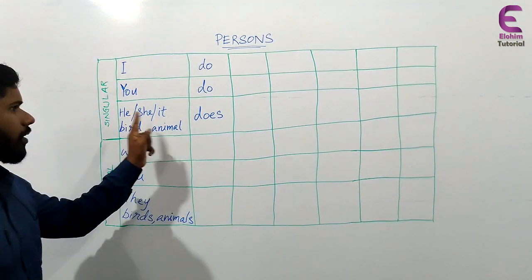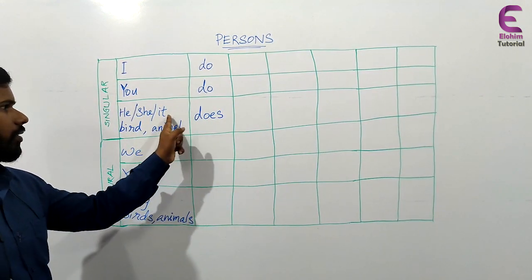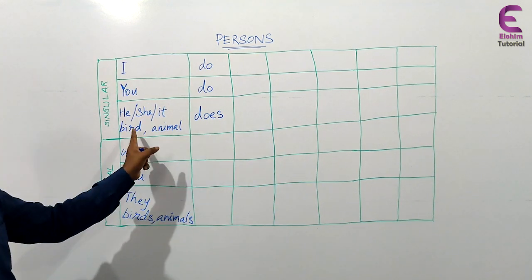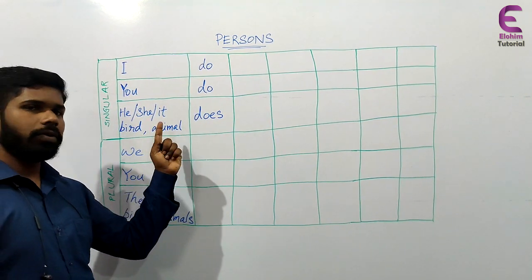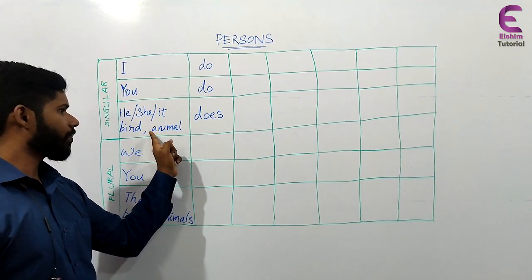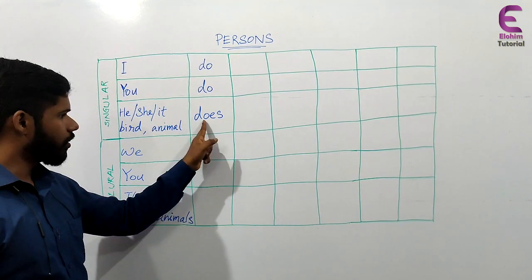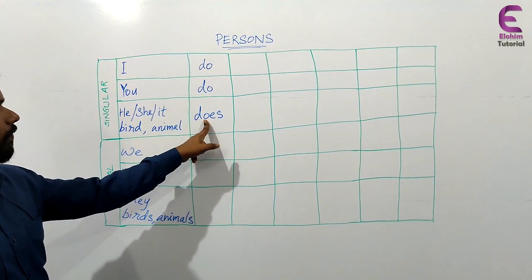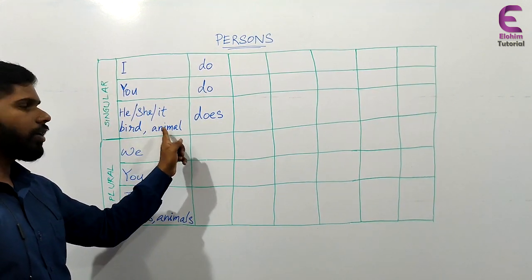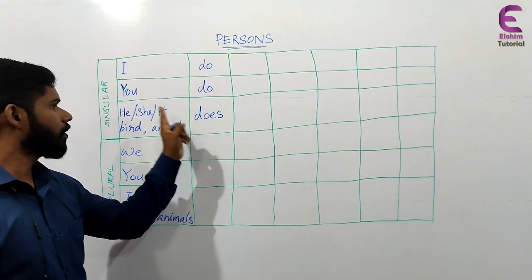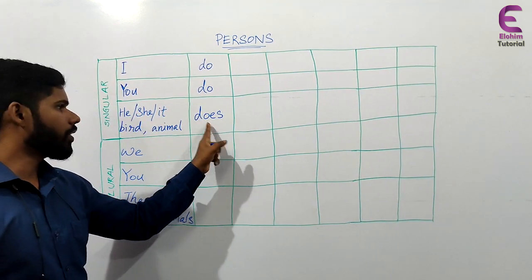Okay, he does, she does, it does. Then bird does, animal does. If it is a name of any person, it will be does. If it is a name of any place or birds or animals or any other things, if it is third person singular, it will be does.